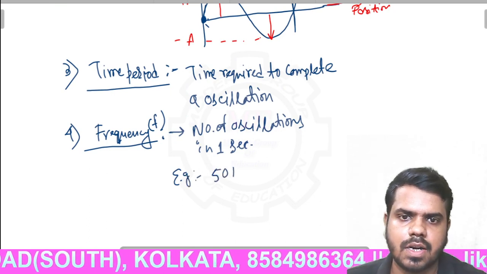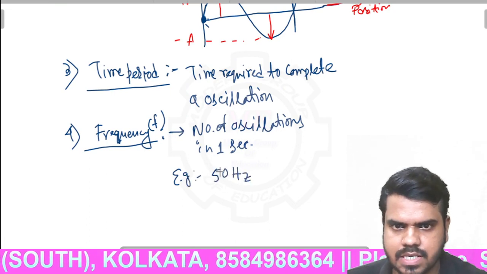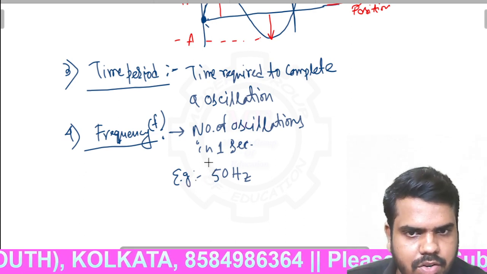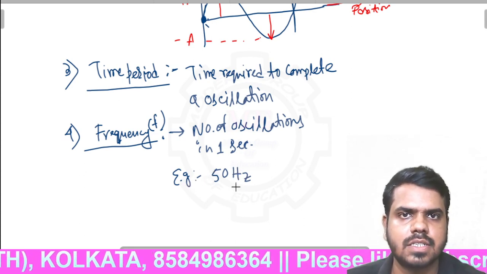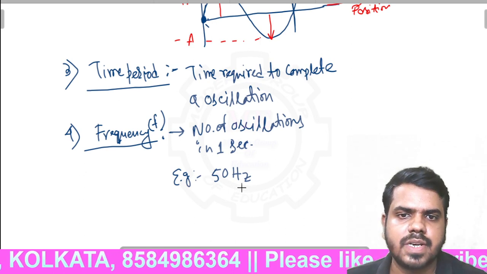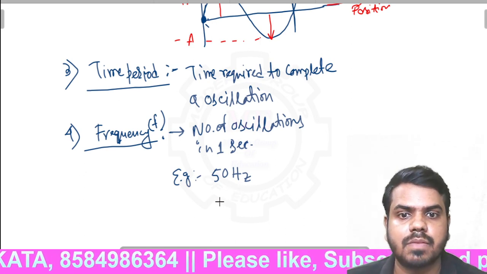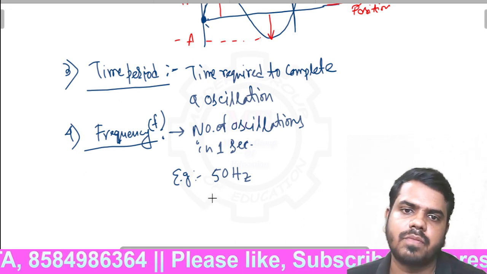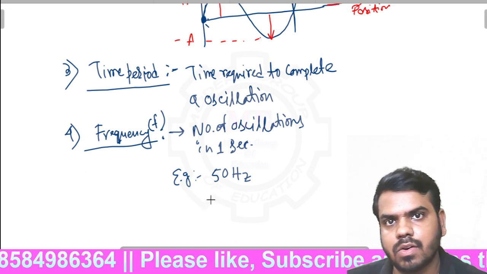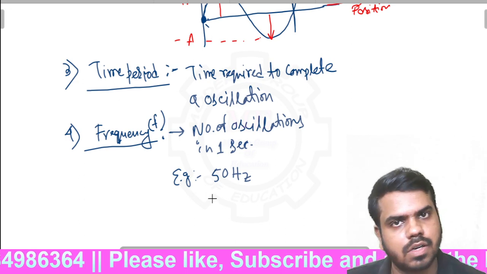The unit of frequency is hertz, named after a scientist. So 50 hertz means the SHM will complete 50 oscillations in 1 second. Clear?